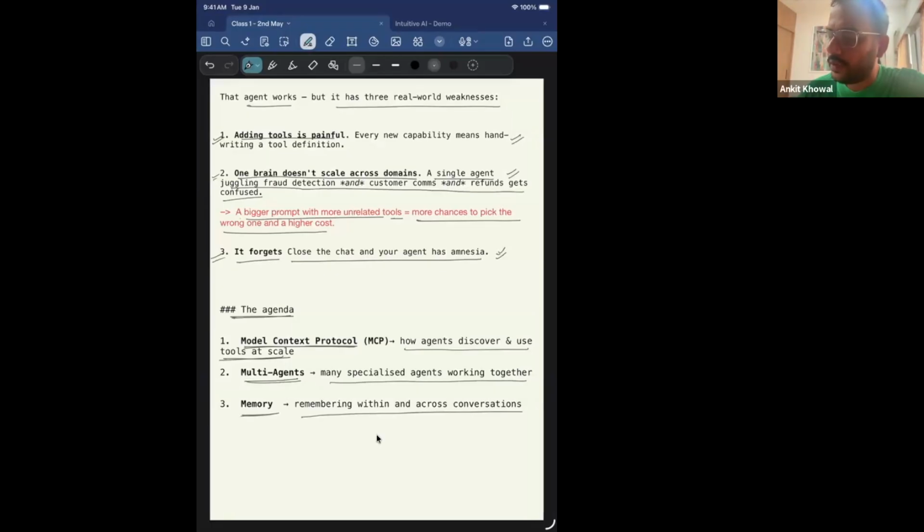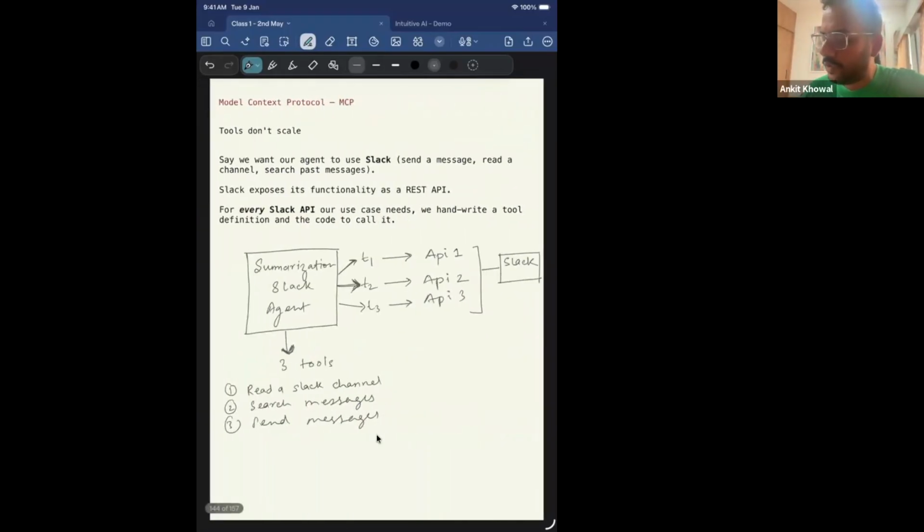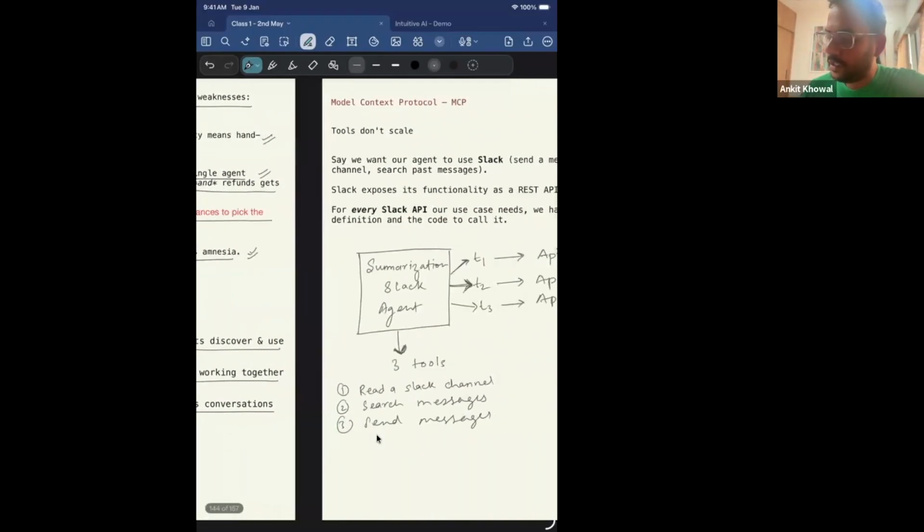So what we have seen till now is that these are the pains. Adding tools is painful, one brain does not scale across domains, and the agents keep on forgetting. They don't have memory. So MCP, multi-agents, and memory are the three things which will solve the above three problems, right? So going into the first one, which is Model Context Protocol.